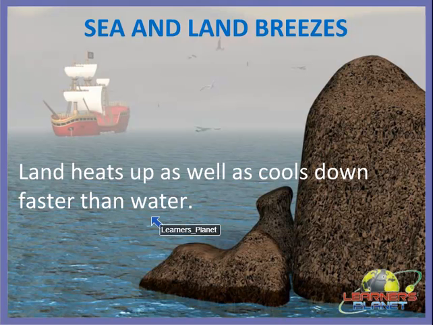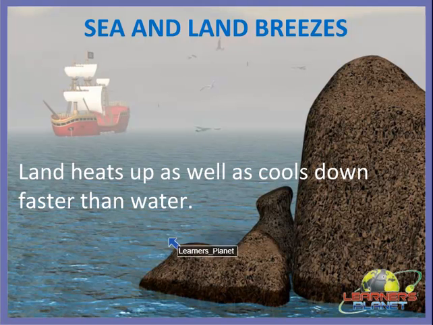But when the land heats up and when it cools down, it cools faster than water. So land when heated gets cooled down even faster than water. And this gives rise to sea breeze and land breeze.